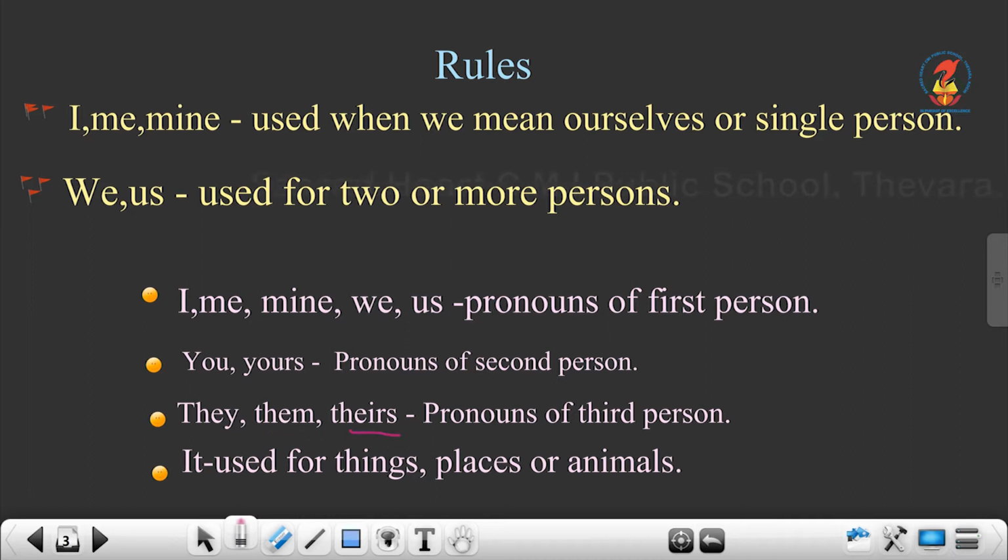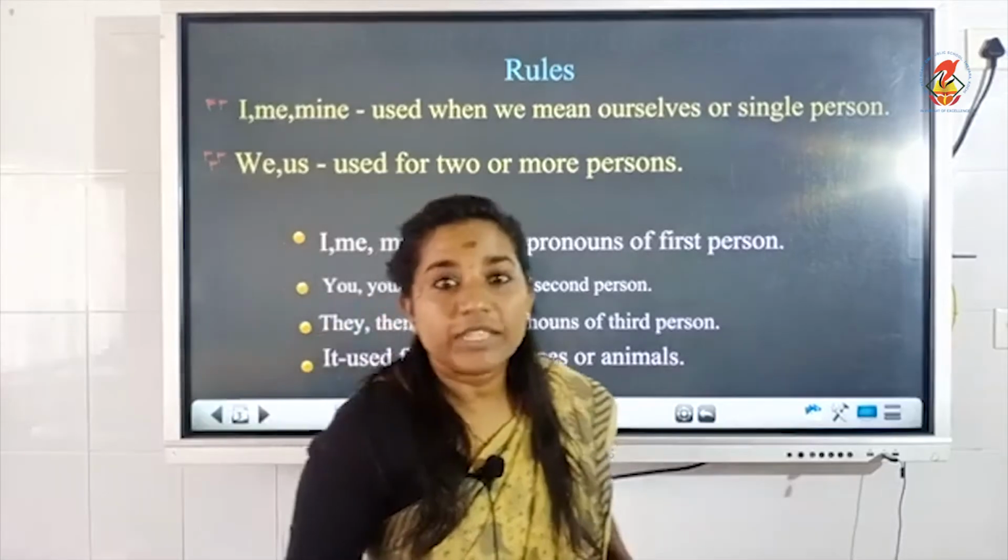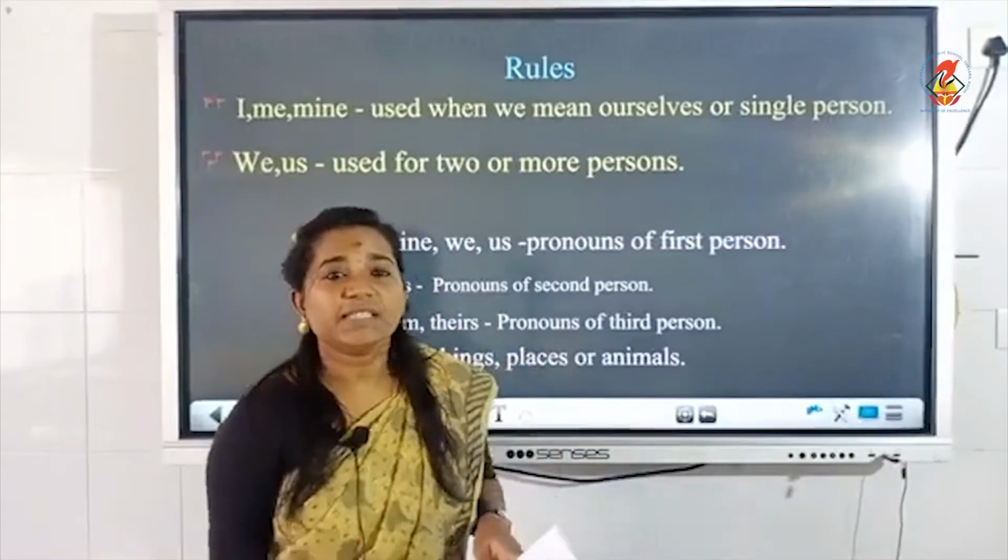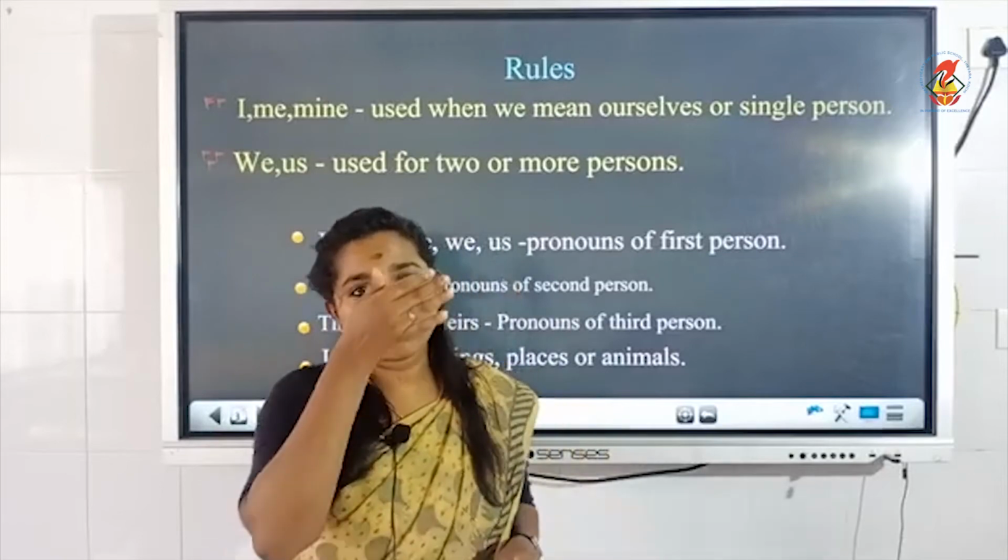They, them and theirs are pronouns for the third person. Third person means when the first person and second person are talking about someone else, those people are called the third person. Now the pronoun it is used for things, places or animals. So that's all about the rules and some points to remember when we learn about pronouns.